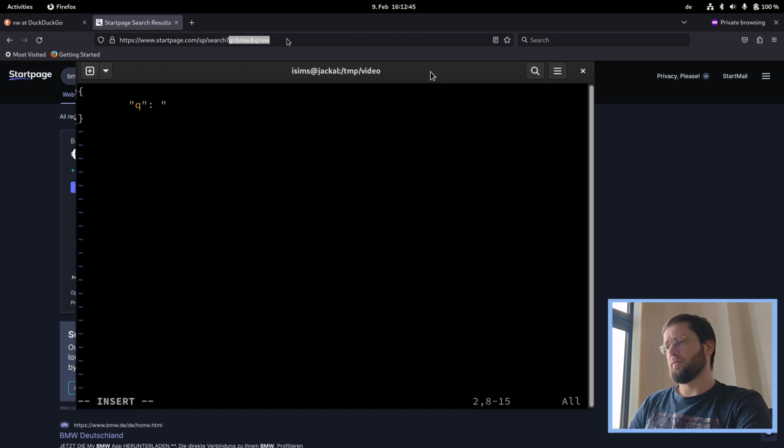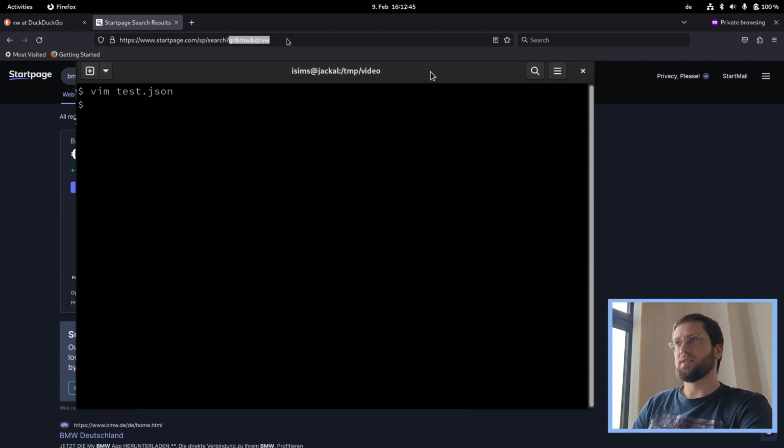Q parameter value BMW. Let's save that and now use some JSON parsing software, like for example JSON query. JSON query will now, if I call it like this, output the value of the attribute Q of the supplied JSON. And we see correctly displayed here BMW.